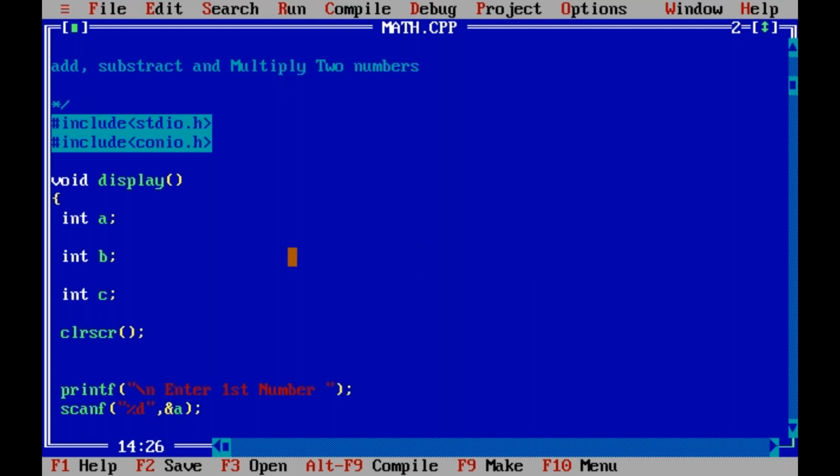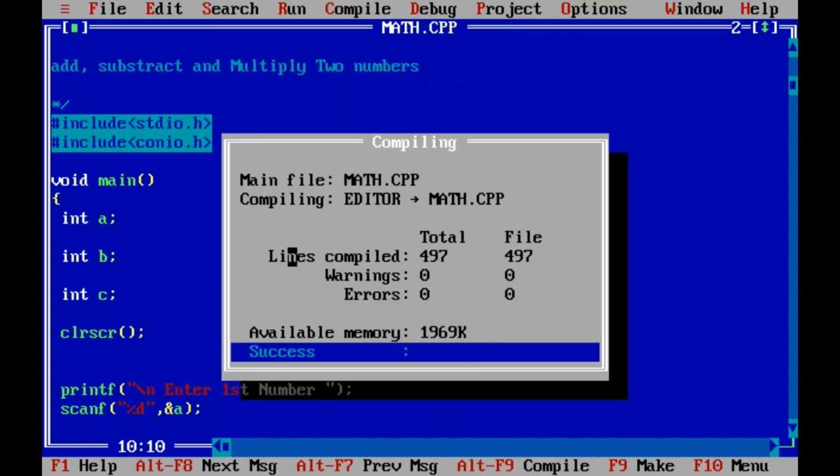Yeah, C program. Yes, main. One second. C program. Save. Okay, now compile. Just to compile, success.